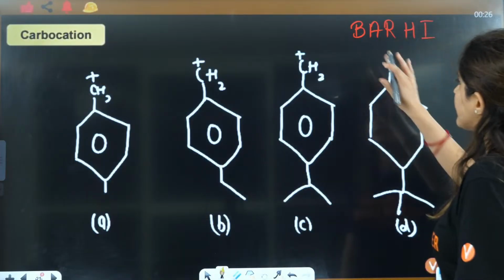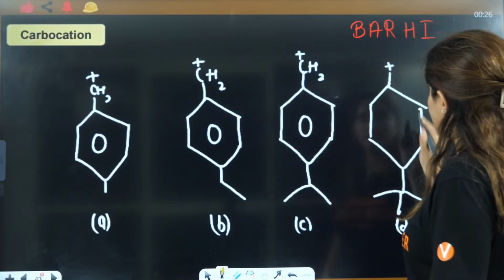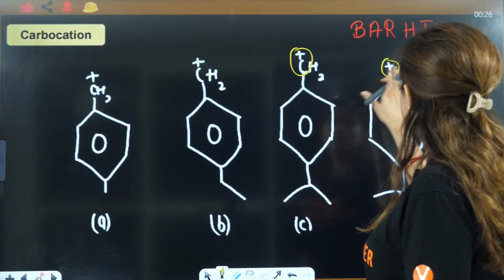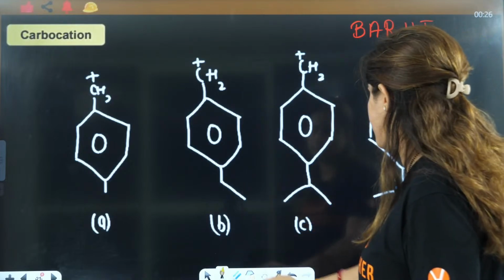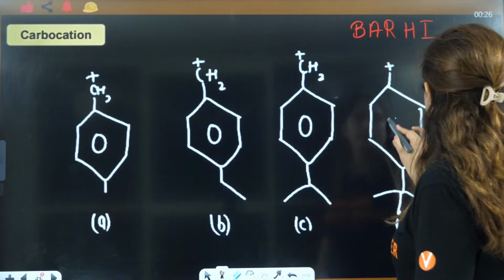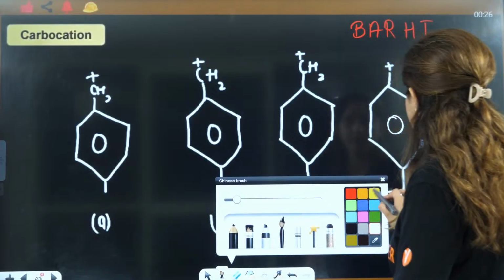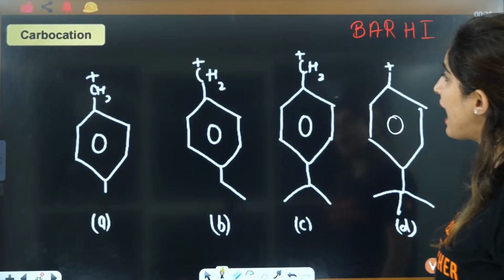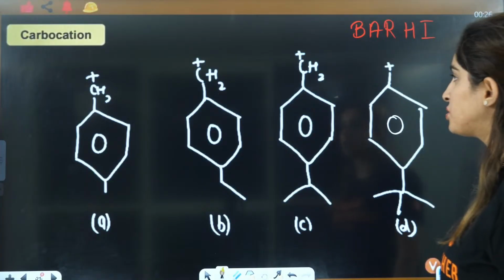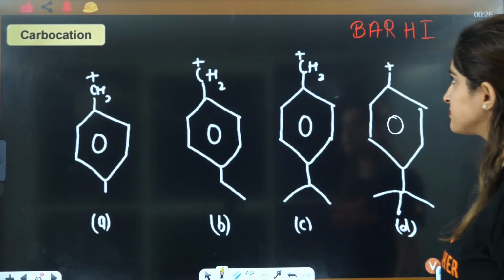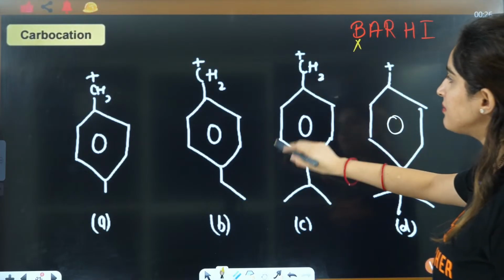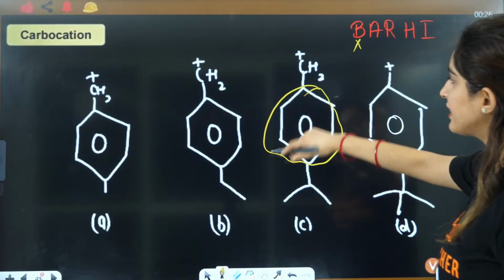Now, if you see back bonding here, this is positive, right? Wait a minute. This will also be here, right? So if you see back bonding here, back bonding will be nowhere, okay? Aromaticity: benzene is aromatic in nature, right?